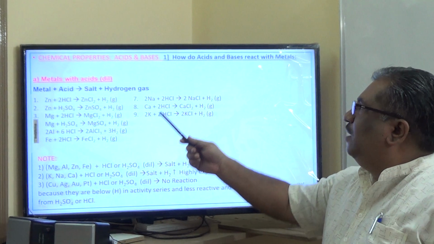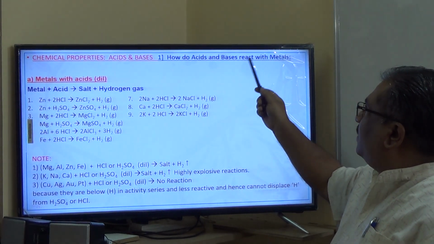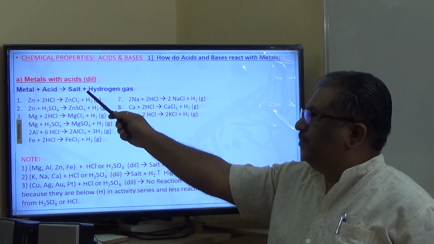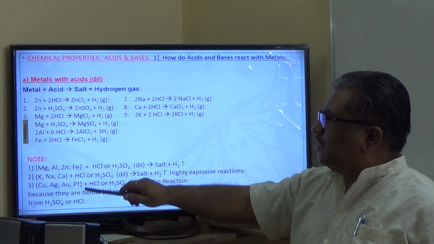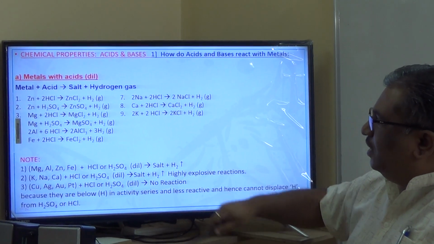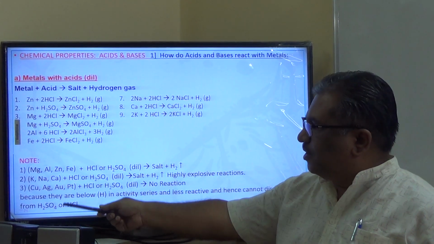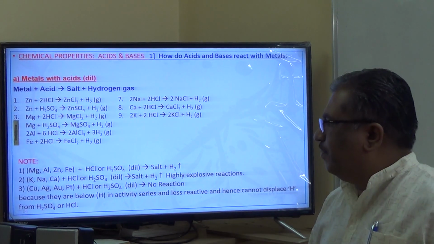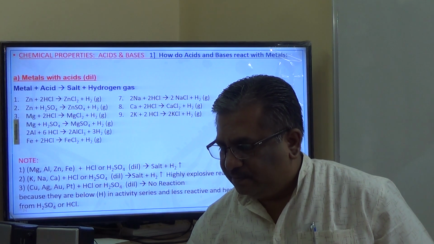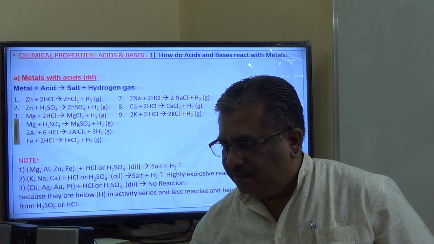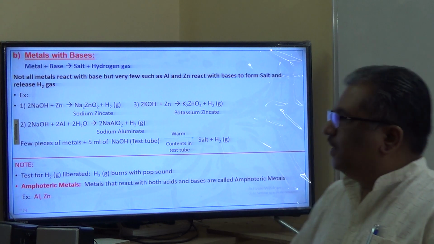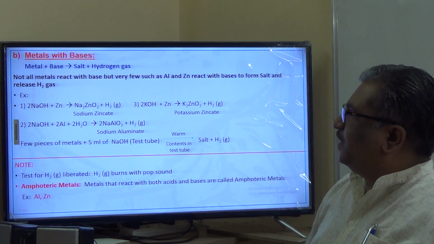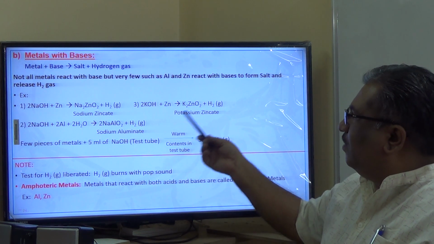In this one, the first topic is how acids and bases react with metals. This is what we studied. First case, metals with acids. When I say acids, please remember again, dilute acids. All these chemical reactions you have to note. Here some important notes have been written which I discussed already. You can note down these things. Metals with bases: metals plus bases give salt plus hydrogen. This is the general representation of these reactions, and you can note down all these reactions.